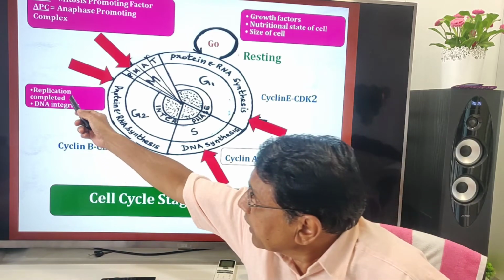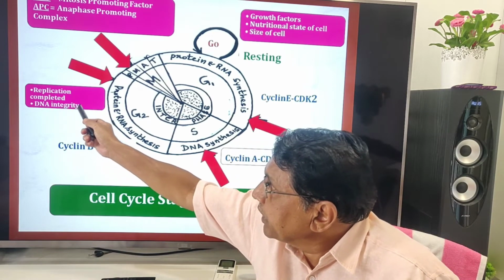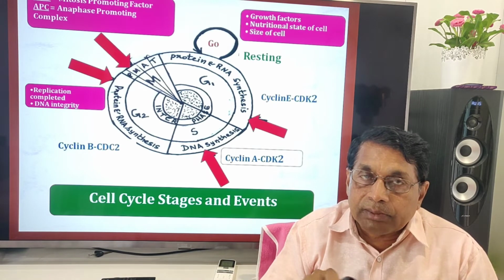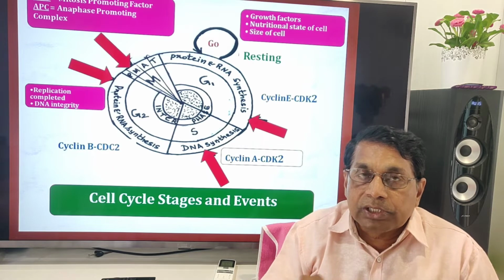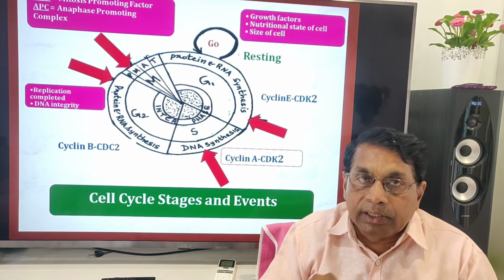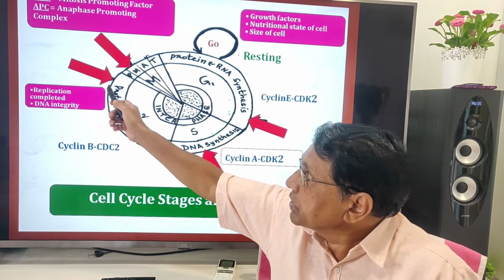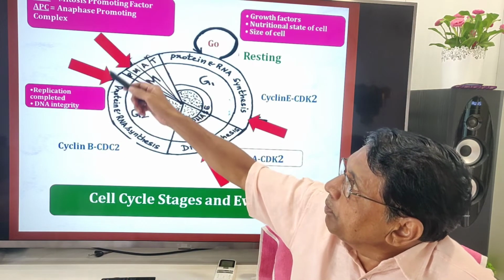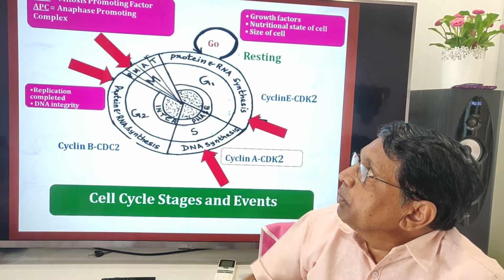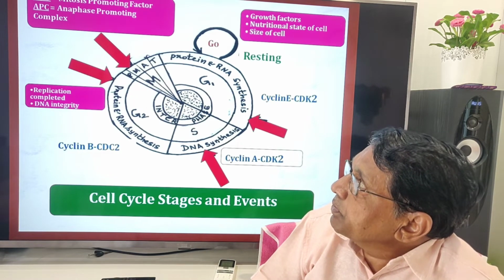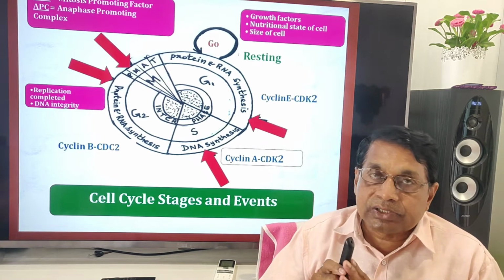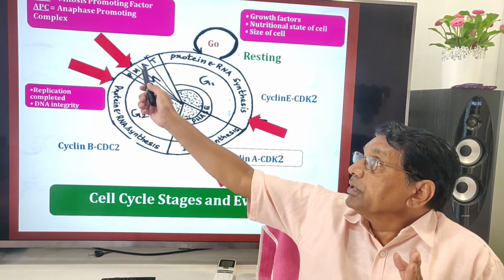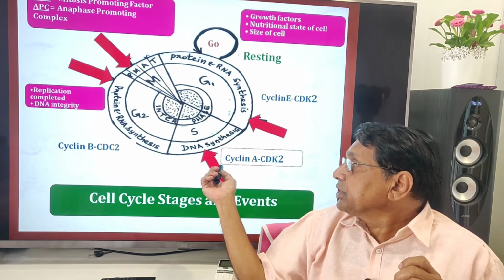Now look here: after replication is completed, DNA integrity is tested, whether DNA is normal or whether there are any mistakes or damages during replication. Similarly, here MPF, mitosis promoting factor, and the anaphase promoting complex are tested, and only if everything is normal is it allowed to go to anaphase. So these are all checkpoints.